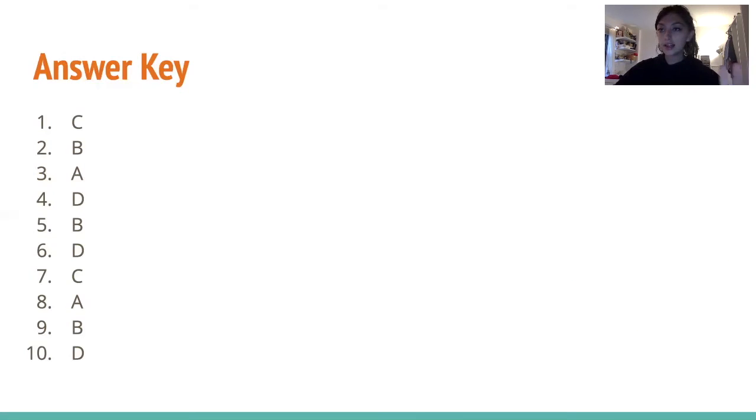So here's the overall answer key. I hope you guys didn't find this too hard. I think that detailed questions don't have to be hard if you don't want them to be. You just have to go back to the text and make sure you really know what the question is asking you. Something I did to make my life easier is as I saw the questions, I circled directly the specific thing that they were asking me. So whether it's finding a challenge or finding a specific detail, just to know exactly what you're looking for. And that will make your life much easier with detailed questions.